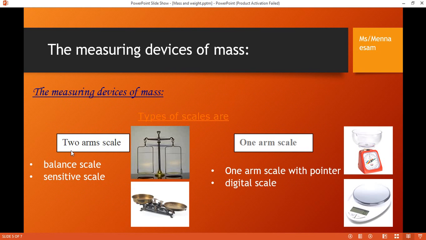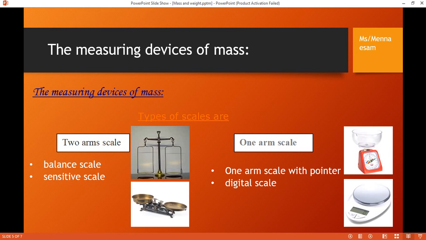I divide them into two-arm scales and one-arm scales. In two-arm scales I have two scales, which are the balance scale and the sensitive scale. The balance scale, what do you think? It's suitable to measure large masses. You can see it in the market. When you go to buy fruits or vegetables or cheeses, you will find the balance scale. So it's suitable to measure large masses. Great.